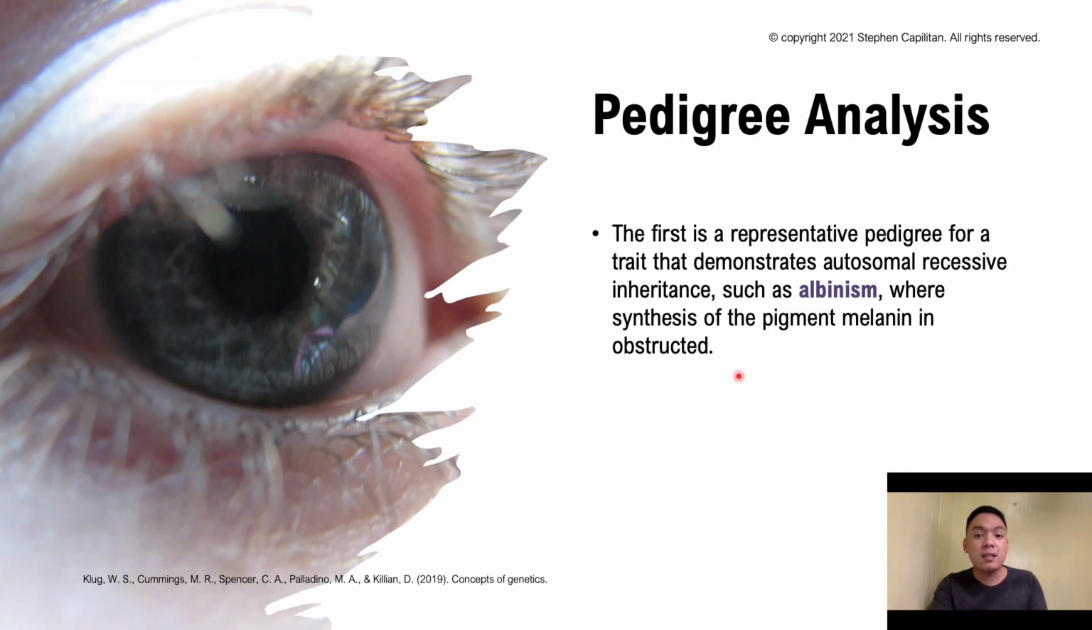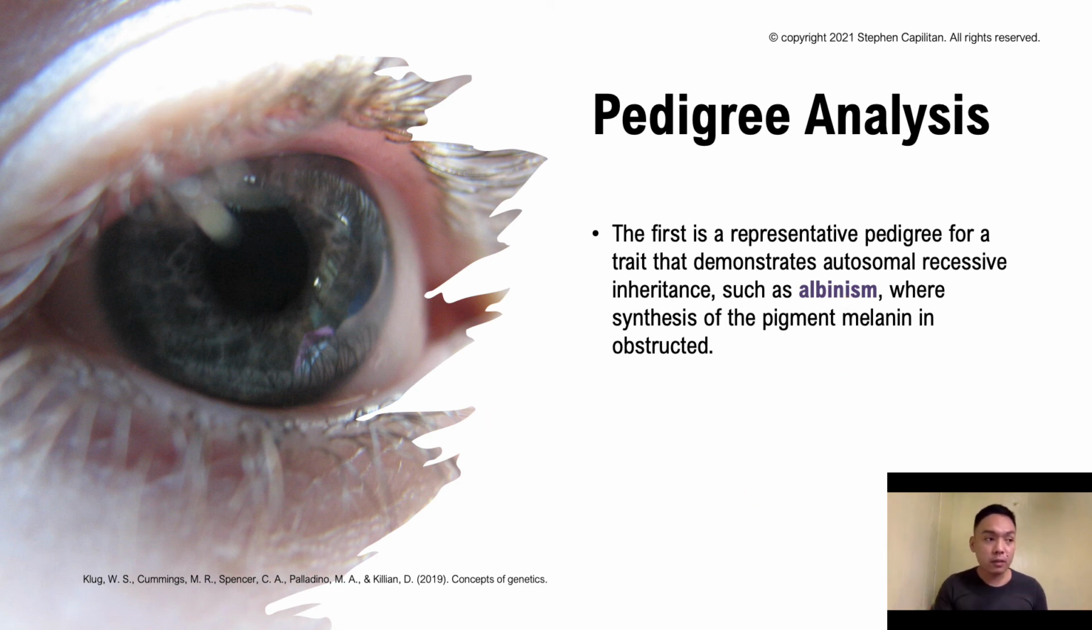So pedigree analysis is the traditional way of studying the inheritance of a certain family's members. It has always been useful for constructing a family tree and tracking the diseases that were present in a certain clan or family. What we're trying to do now is look at different cases. The first is a representative pedigree for a trait which demonstrates autosomal recessive inheritance. We call it albinism, where the synthesis of the pigment melanin is obstructed.